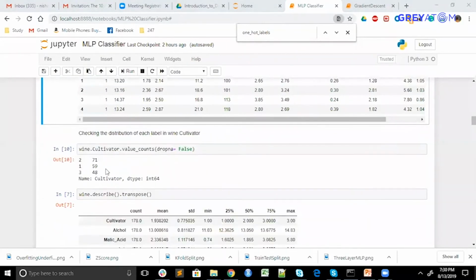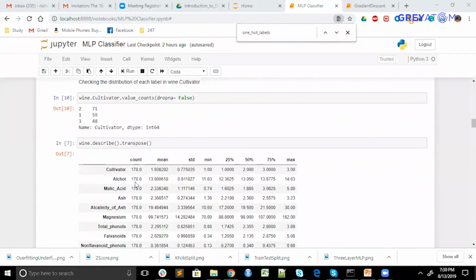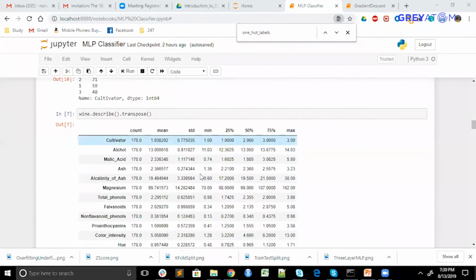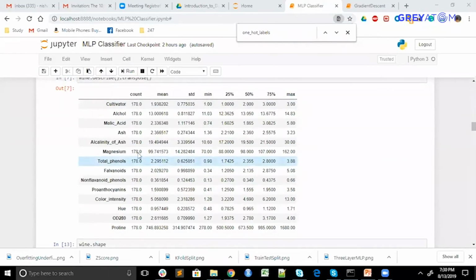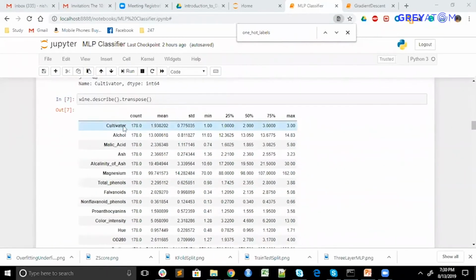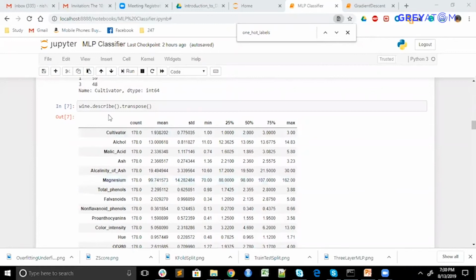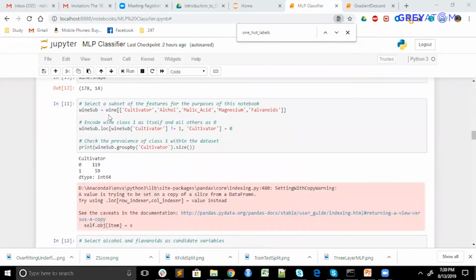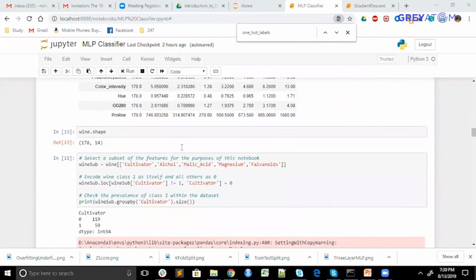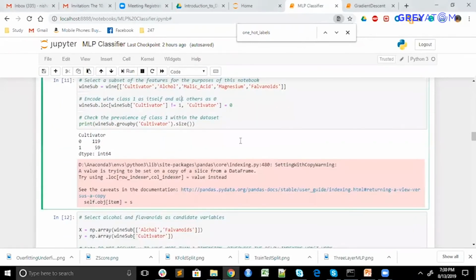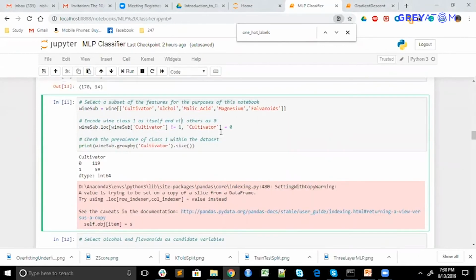So this is the distribution of the wine, and then this is some statistics done on the wine data set. Basically, how many rows are there, and what is the mean of each feature, using dot describe. Moving over to some exploratory analysis, what I've done for now is I've called class 1 as 1 and the other classes as 0.